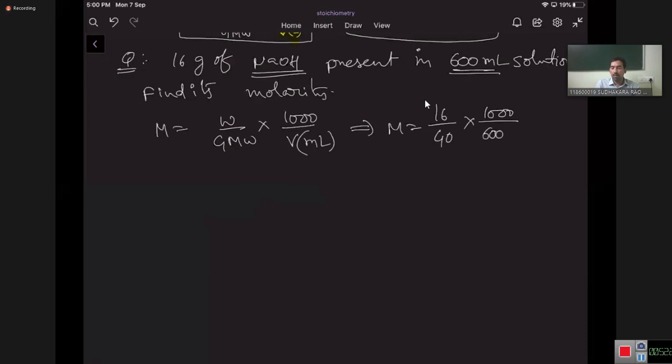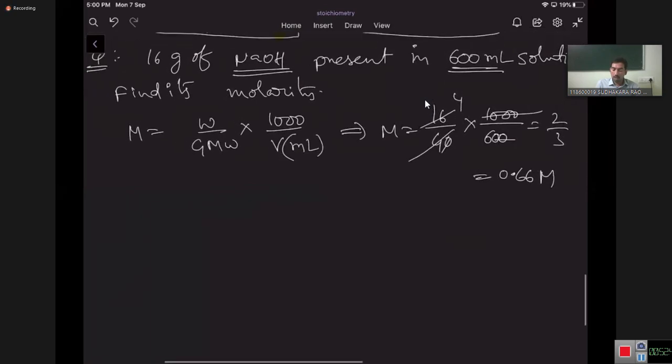The volume is taken as 600 ml. So these 3 zeros are cancelled. So 4 there. So 4 by 6, 2 by 3. 2 by 3 molar, so 0.66 molar. So very simple: weight by gram molecular weight of solute into 1000 by volume of the solution in milliliters. That is the formula for molarity.